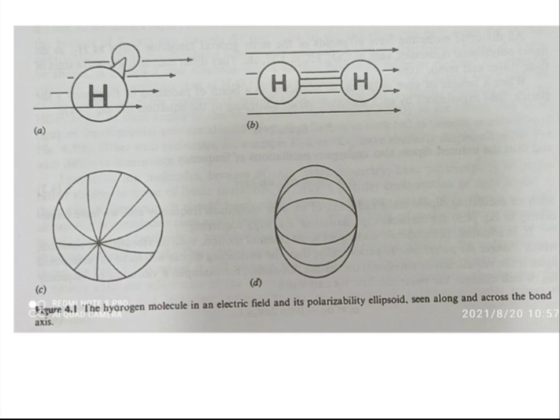Here A and B show end-on and sideways orientations respectively. In diagram A, the end-on orientations are shown. In diagram B, sideways orientations are shown. The electrons forming the bond are most easily displaced by the field along the bond axis than across the bond axis, and thus polarizability is said to be anisotropic.